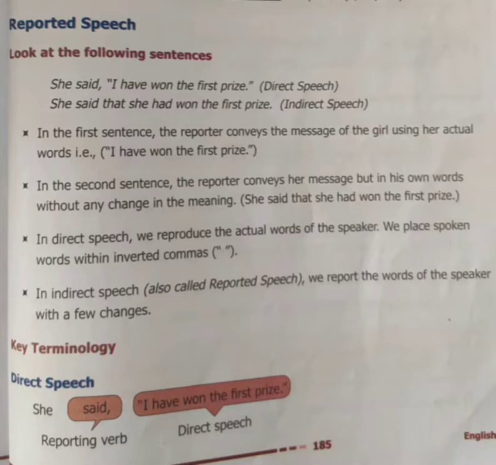In direct speech: she said, "I have won the first prize." The same sentence as indirect speech: she said that she had won the first prize. So there is a difference: the subject and the tense are changed.